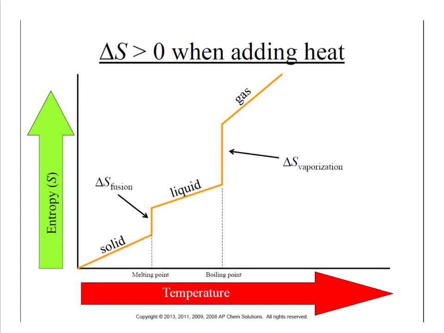And then when it goes from a solid to a liquid, that process is called fusion. And so it's going to just have a sharp increase in its entropy because it's going to go from the fairly organized solid to the disordered liquid. And then the liquid, mo heat, mo motion, gets more disorganized. We come right here, go from a liquid to a gas. That process is called vaporization. Sharp spike in our entropy as we get to a gas, and as you heat gases up, their entropy increases as well. And we could follow the same process backwards. So as we cool things down, they decrease their entropy.